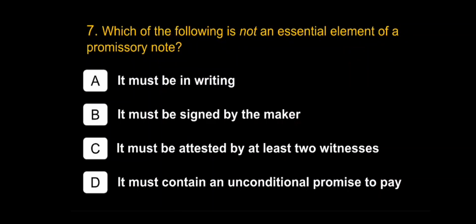Which of the following is not an essential element of a promissory note? It must be in writing is essential element. It must be signed by the maker. It is also an essential element. It must contain an unconditional promise to pay. Option A, B and D are essential elements of promissory note, so the correct answer would be option C.